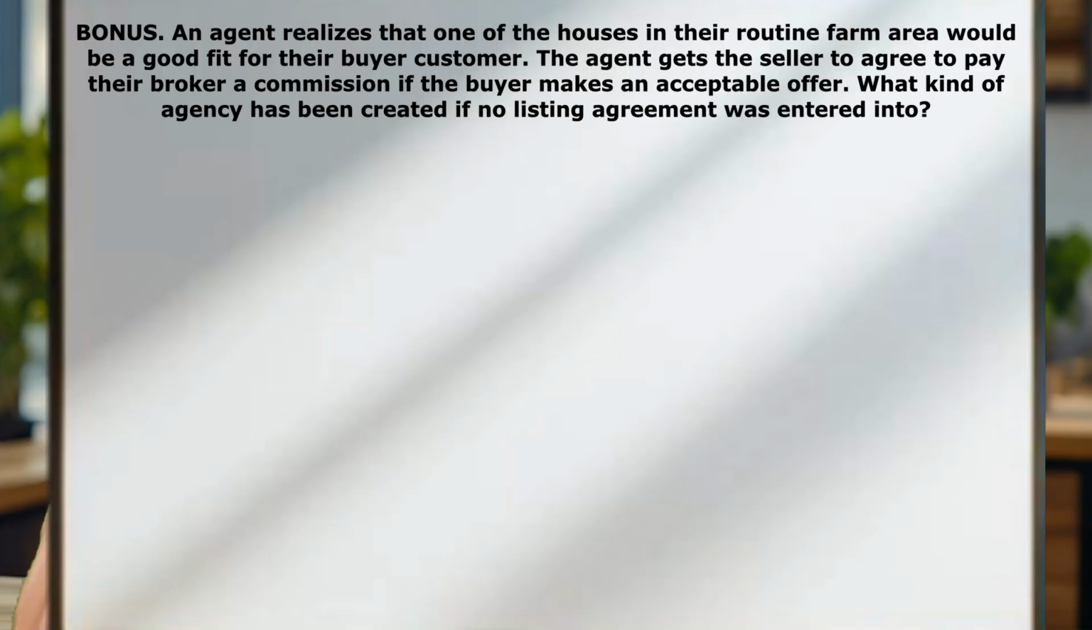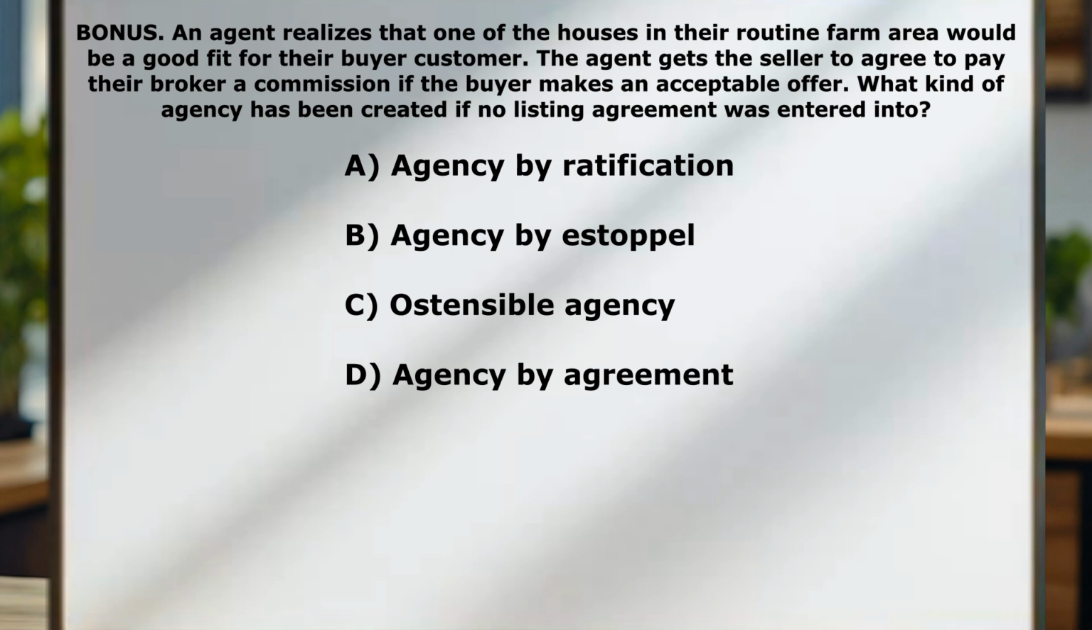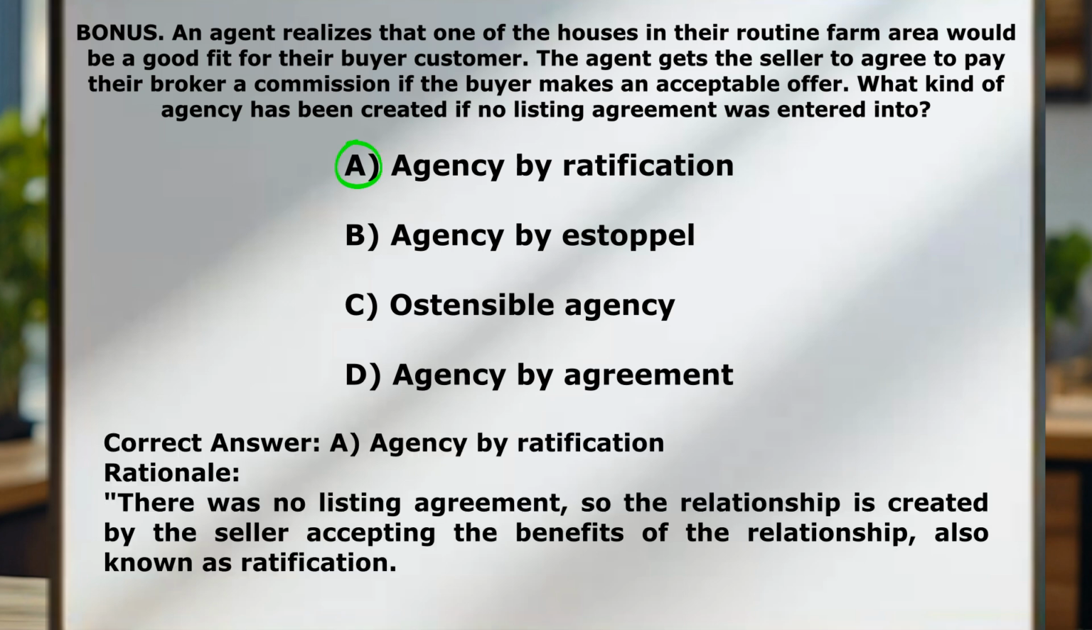Question number 21. An agent realizes that one of the houses in their routine farm area would be a good fit for their buyer customer. The agent gets the seller to agree to pay their broker a commission if the buyer makes an acceptable offer. What kind of agency has been created if no listing agreement was entered into? A, agency by ratification. B, agency by estoppel. C, ostensible agency. D, agency by agreement. Correct answer here is A, agency by ratification.